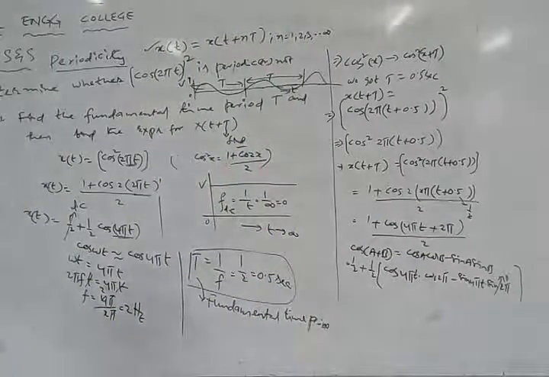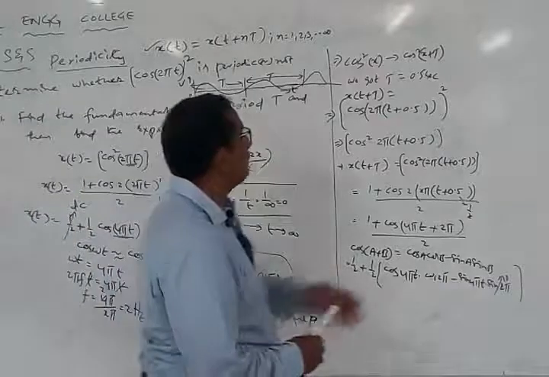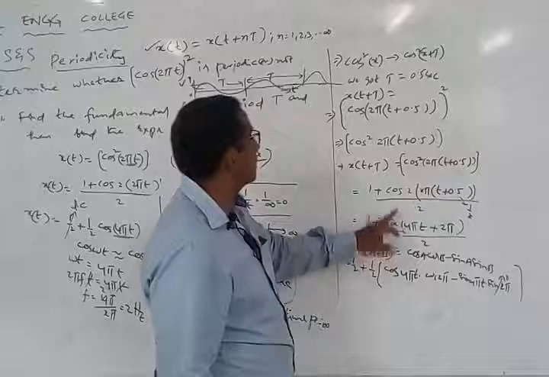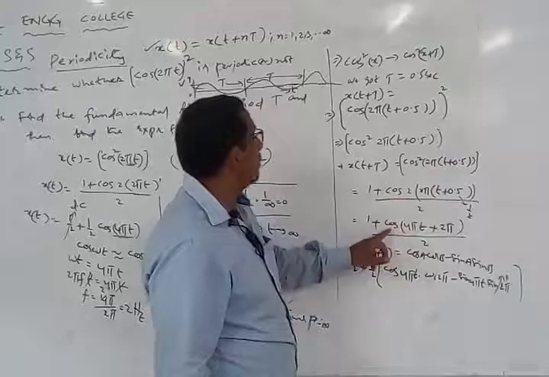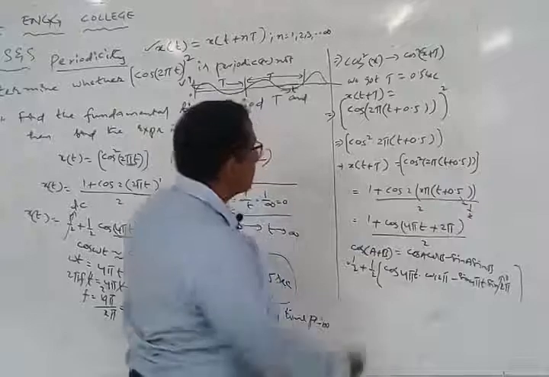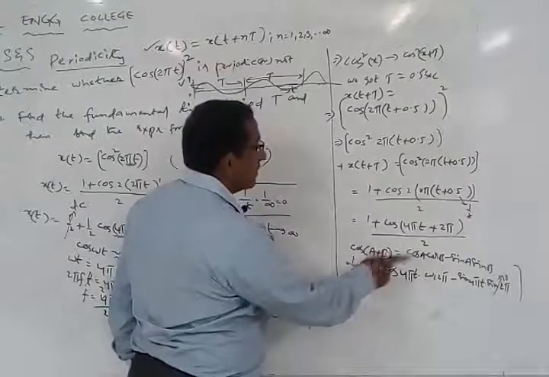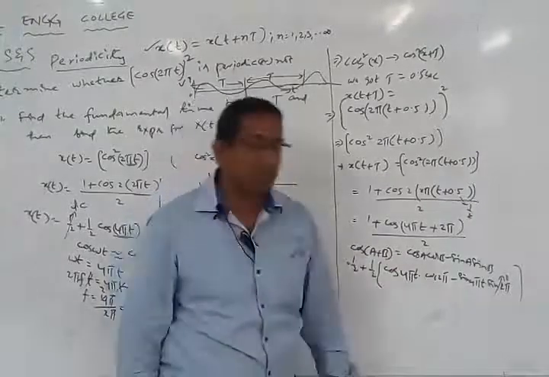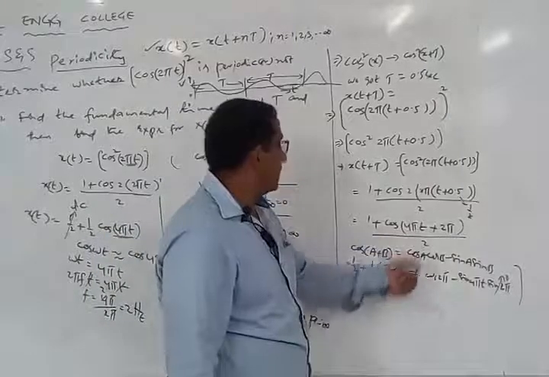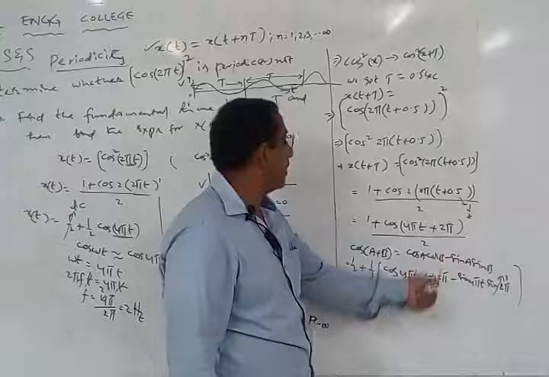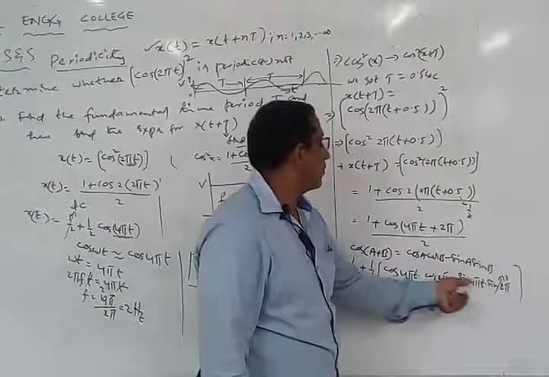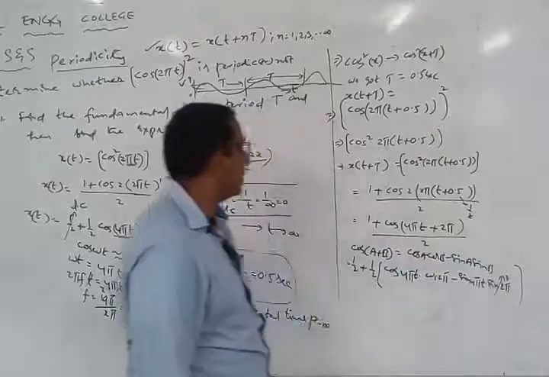Now while solving this equation, what am I going to have? This 2 will get cancelled. Finally I will be getting this equation as cos of (4 pi t plus 2 pi) whole by 2. It is in the form of cos of A plus B, which is cos A cos B minus sin A sin B. Now we expand this. What is A? 4 pi t. What is B? 2 pi. So similarly for sine, I will get sin of 4 pi t into sin of 2 pi.